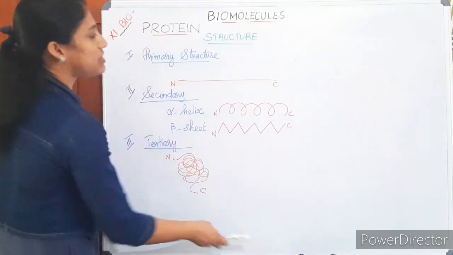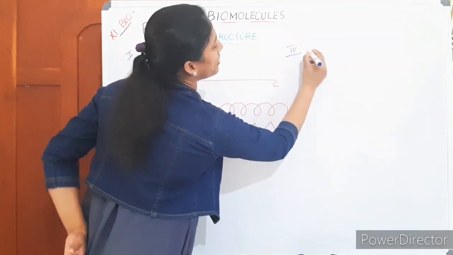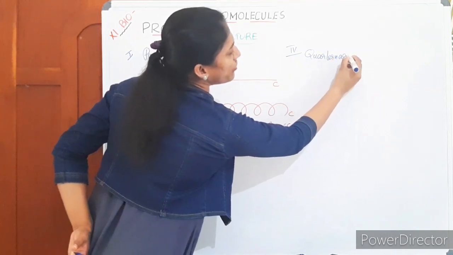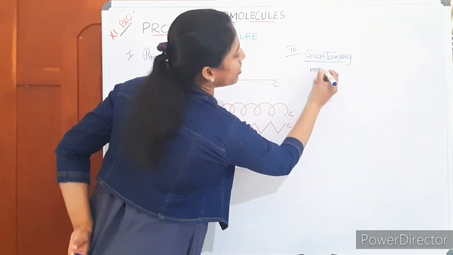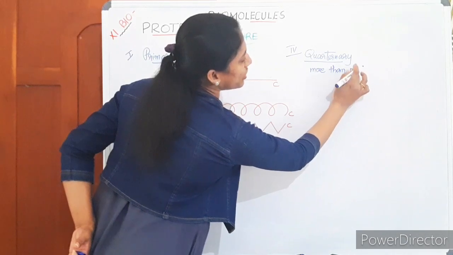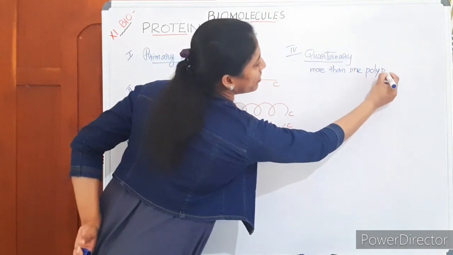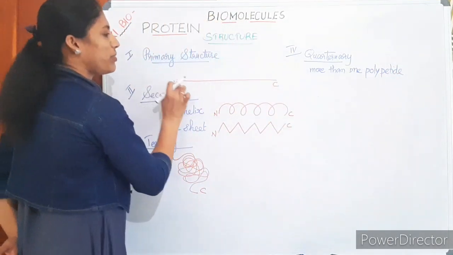Okay, and one more level. This is not normally there for proteins, which have primary structure, secondary structure and tertiary structure. The last level is applicable to only certain proteins. The quaternary structure is shown by only a few proteins which are made up of more than one polypeptide. Normally protein is made up of one polypeptide, where amino acids are joined from here to there.